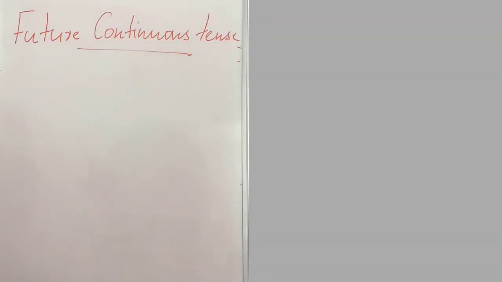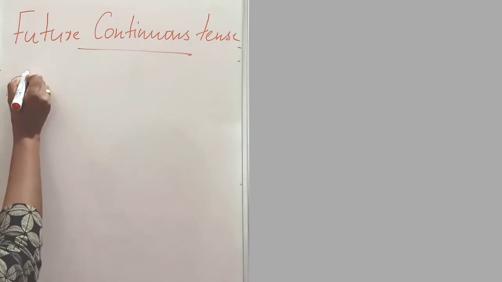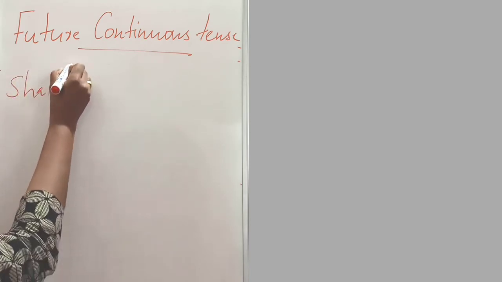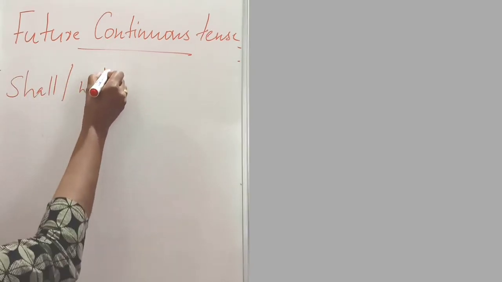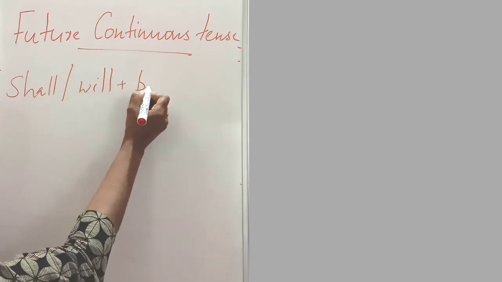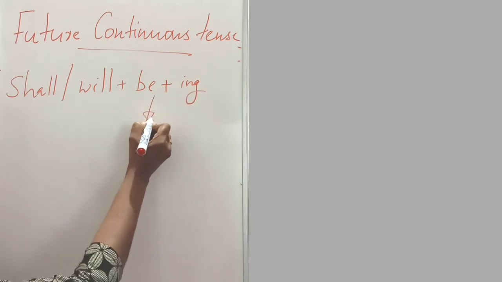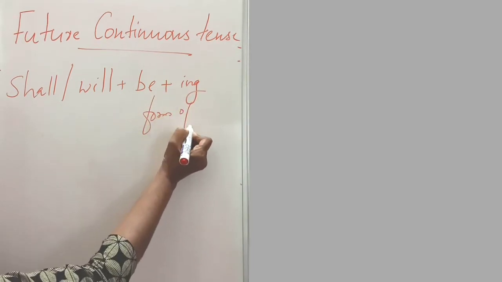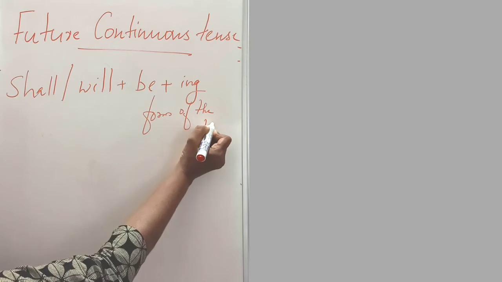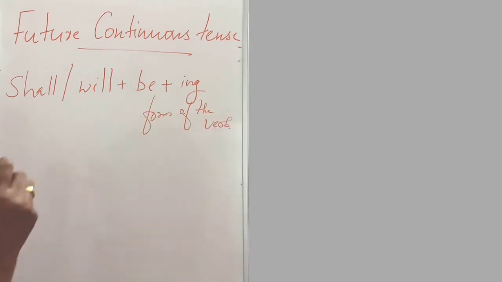Today we have future continuous tense. How to form future continuous tense? Shall or will plus be plus ing form of the verb. Shall or will plus be plus ing form of the verb.